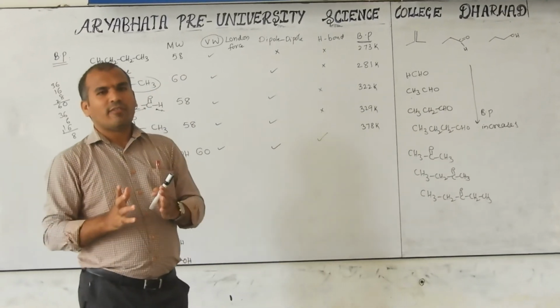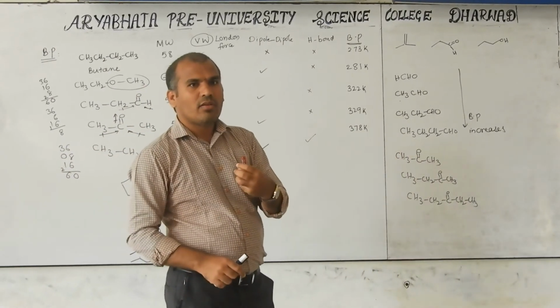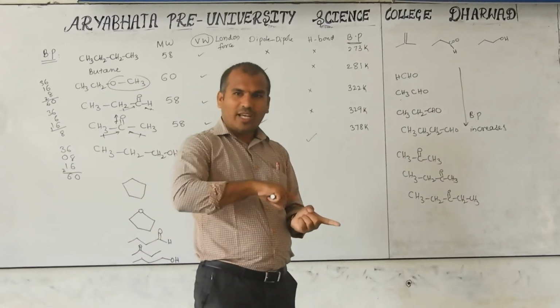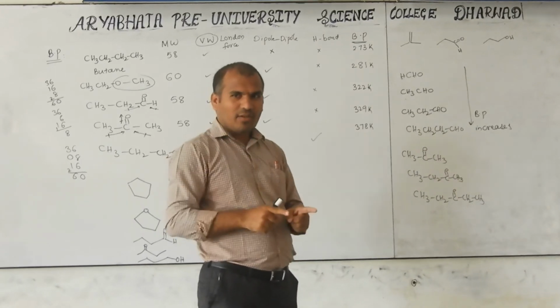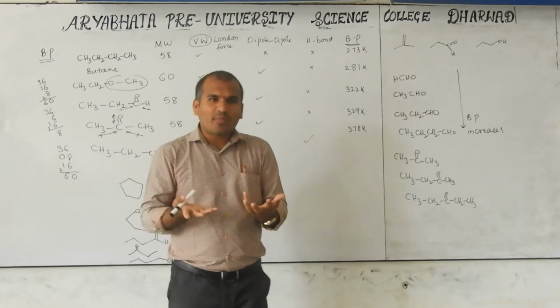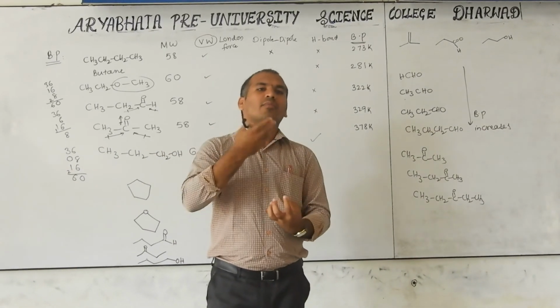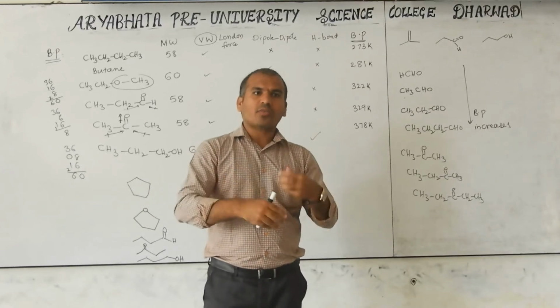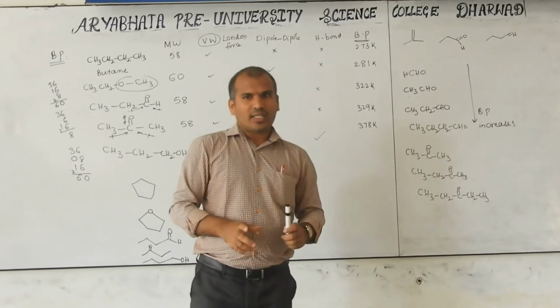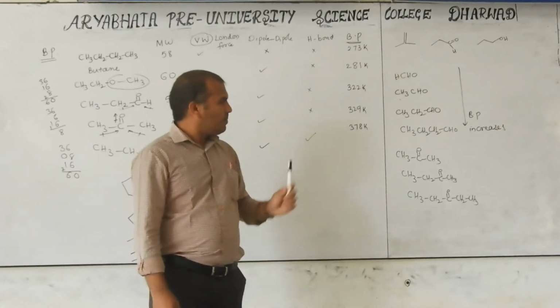So the one with more heat of combustion is less stable. The one with less heat of combustion is more stable. When a compound is more stable, it requires more energy to break down or to participate in the reaction. That's why ketones are less reactive than aldehydes. Okay.